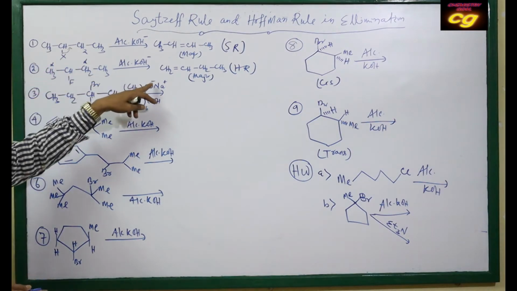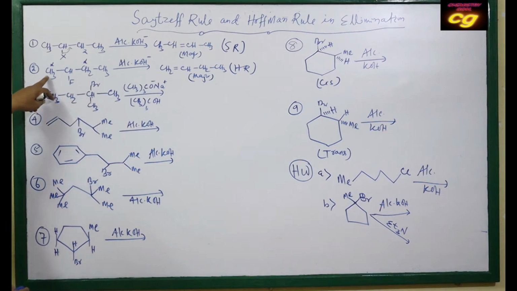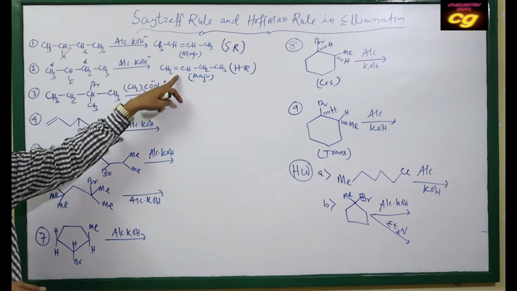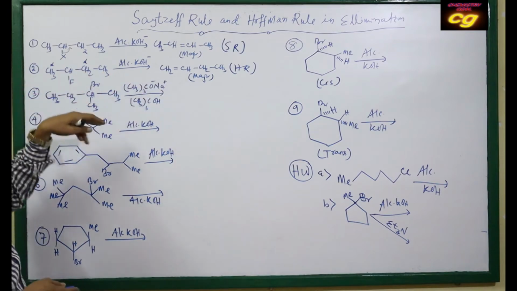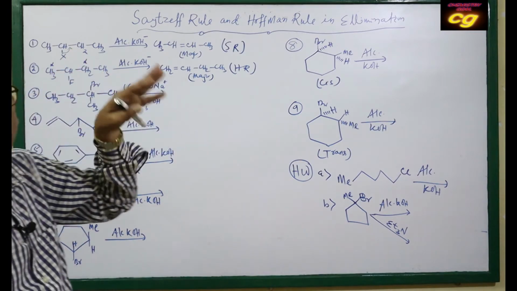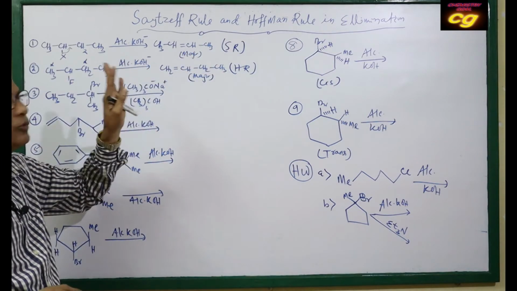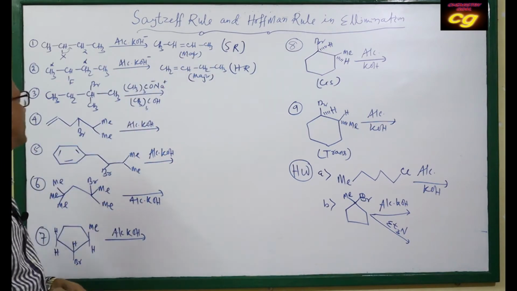So OH minus prefers to attack from the less hindered carbon atoms. That's why they produce the less substituted alkene. But if bromine, chlorine or iodine is attached, then it follows the Saytzeff rule. So you have to remember this difference.